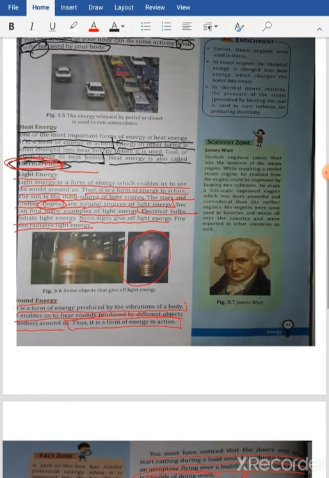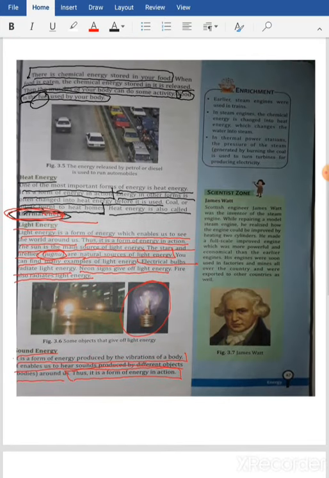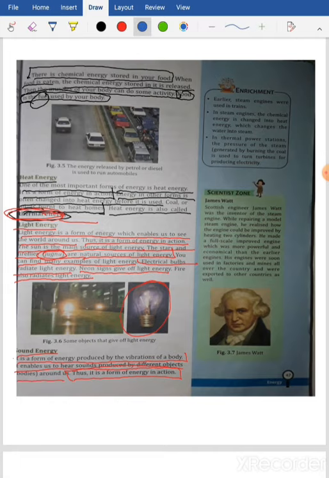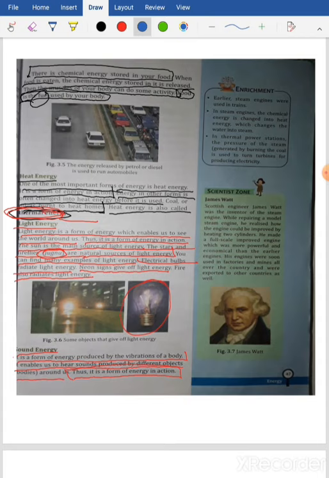Okay, so now everyone go to page number 47. Or whatsoever as per your book, go to this page because my book is quite old, so the page number of my book may not match with yours. Okay, so here you have a great scientist called James Watt. He was the first person who invented what? The steam engine.